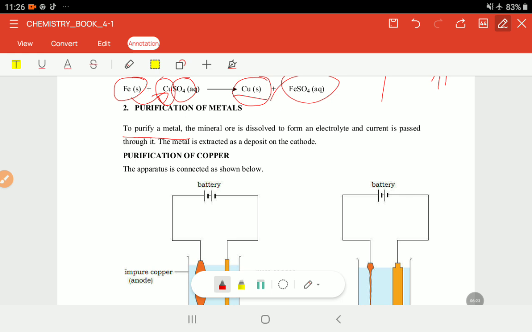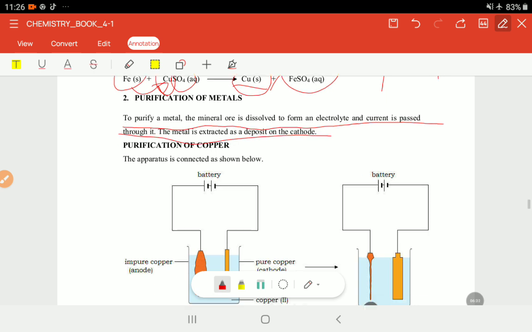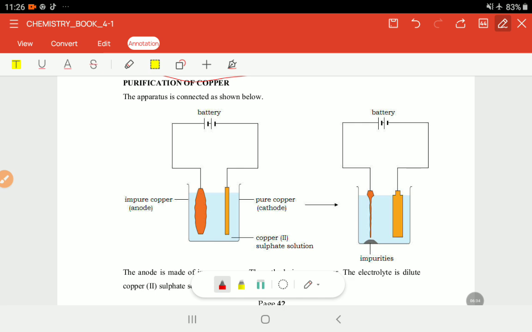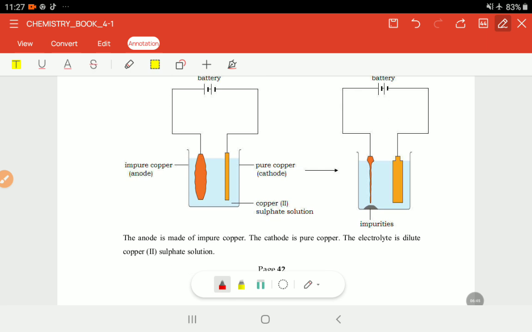So to purify the metal, the mineral ore is dissolved to form the electrolyte and current is passed through it. Okay, so the metal that is impure, we make it into an electrolyte, and at the same time, as we see here, we have the copper, and we also dissolve it so that there is a solution containing that same metal.